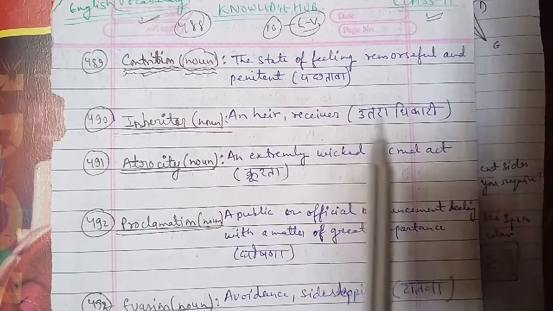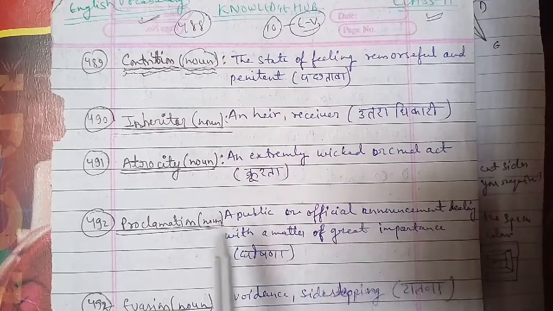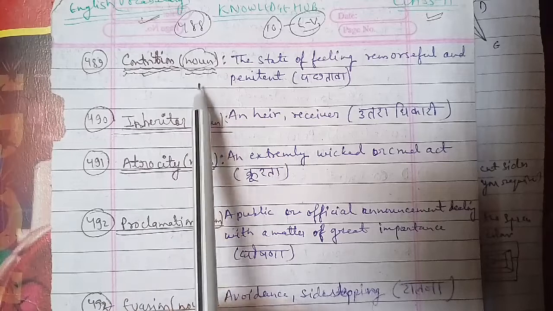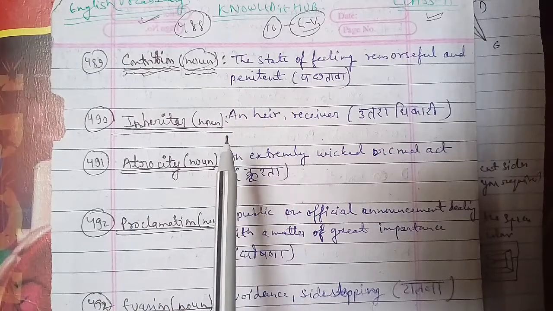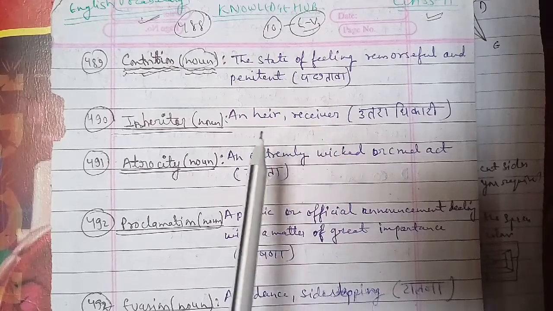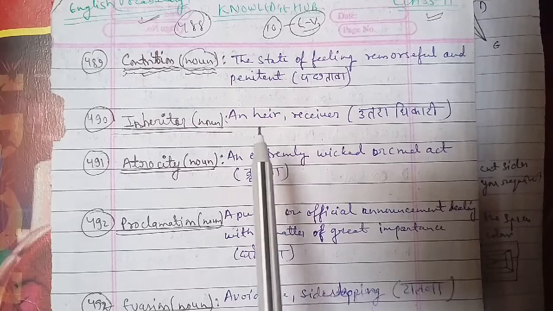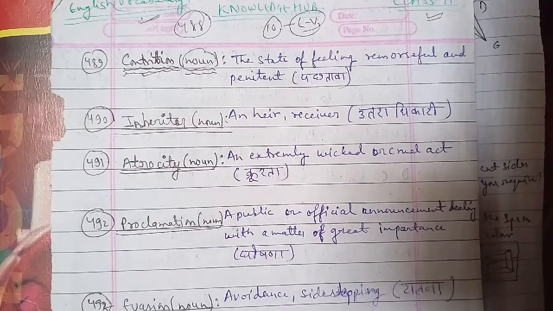पछतावा, जब आपको किसी चीज़ का पछतावा होता है, जब आप कुछ कर लेते हो उसके बाद आपको लगता है कि गलत किया या ये हमें नहीं करना चाहिए, then you can use the word contrition, and that is the state of feeling remorseful or penitent, which is पछतावा. When you are not satisfied with what we had done, then you can use the word contrition here. So this is a new English vocabulary word, and that can improve your English.